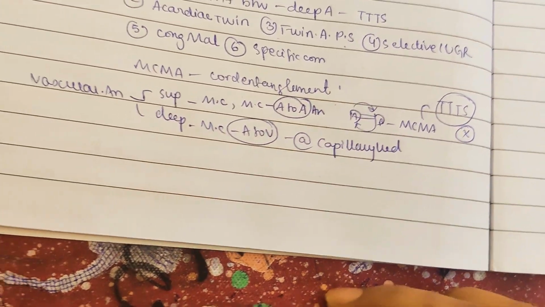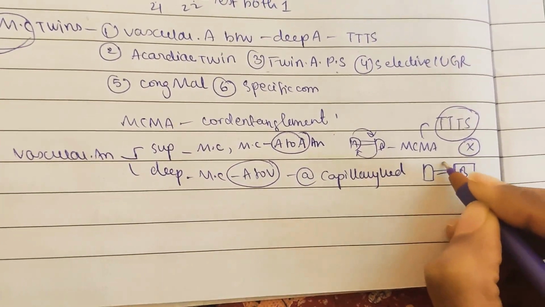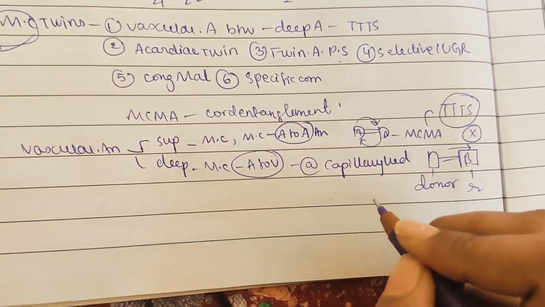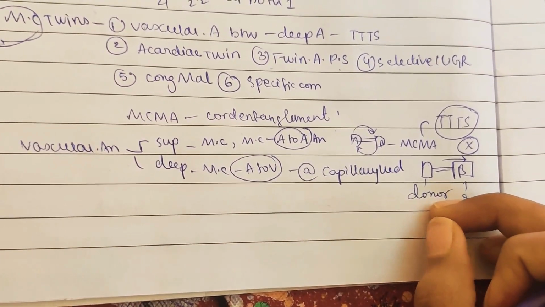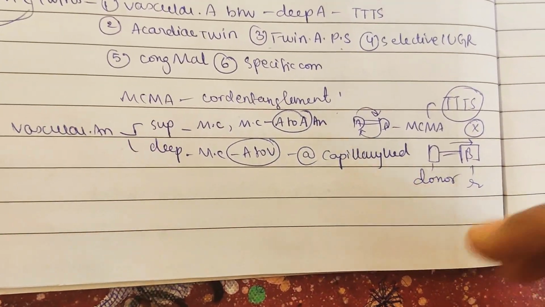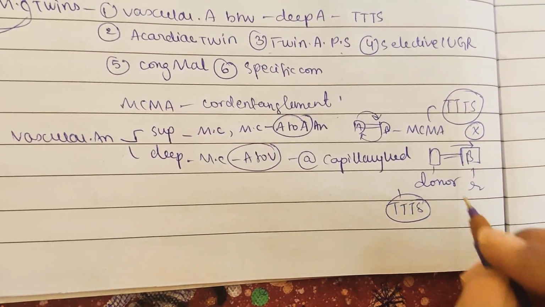It has only unidirectional flow, so from A to B. For example, A will be giving, so A is the donor, B is the recipient, right? So it is at the capillary bed, one artery to the vein. So A is a permanent donor, B is a permanent recipient, and here you will see TTTS, that is, twin to twin transfusion syndrome is present here.